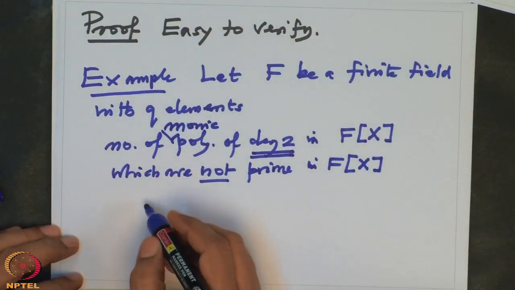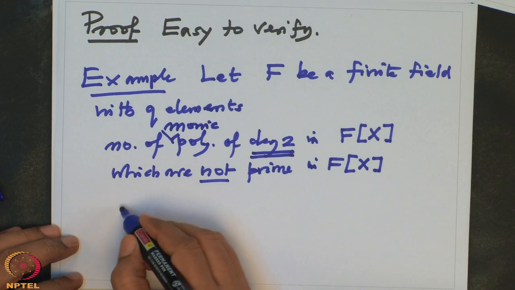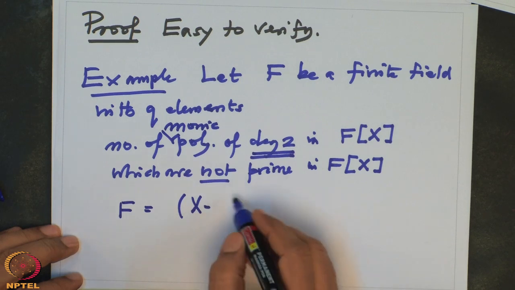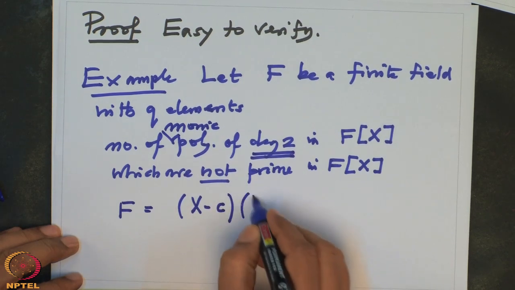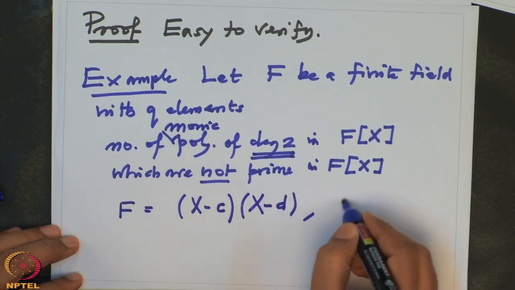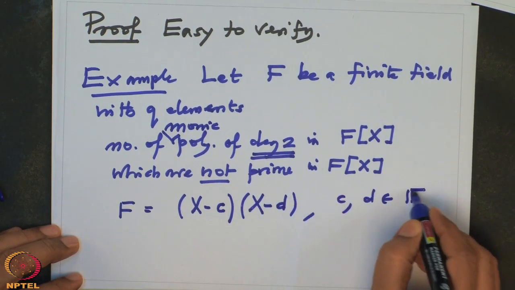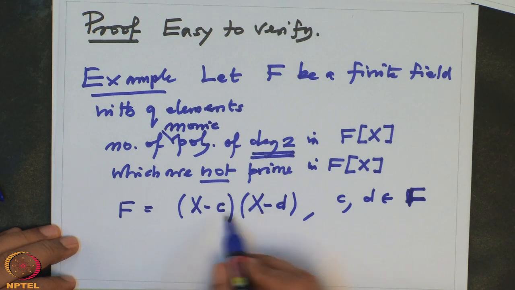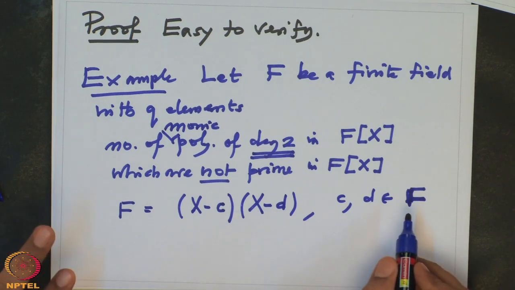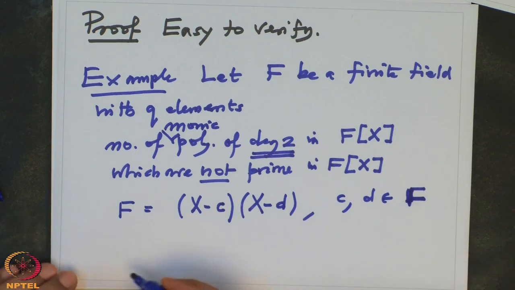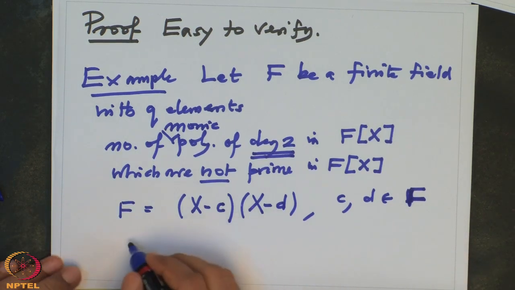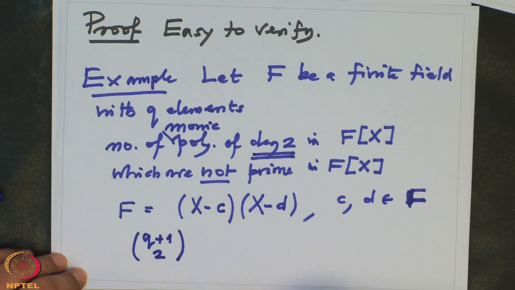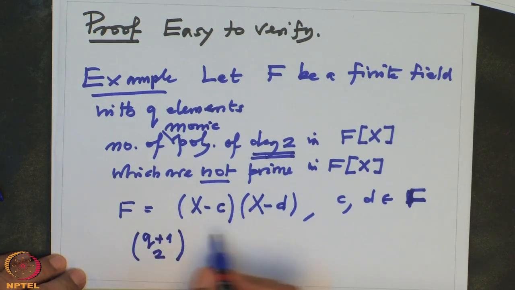So that can happen only when f is of the type x minus c times x minus d, where c and d are two elements in F, and you just have to count them. So c and d vary in F, so we have to choose two elements. How many are there? They can be repeated, so there are precisely q plus 1 choose 2 such polynomials, because I am counting repeated ones also.